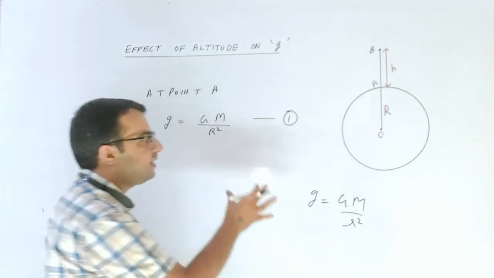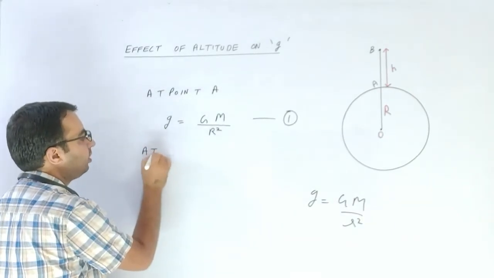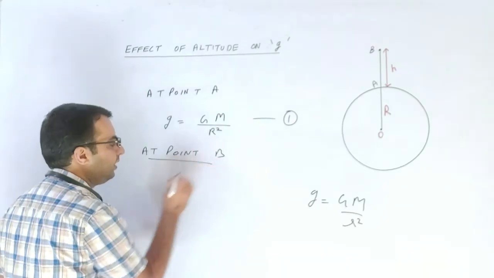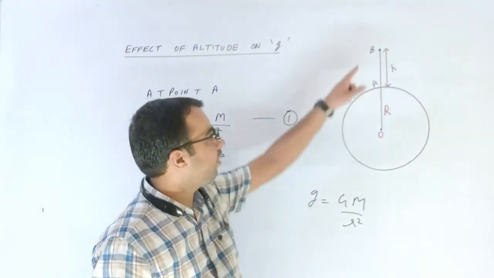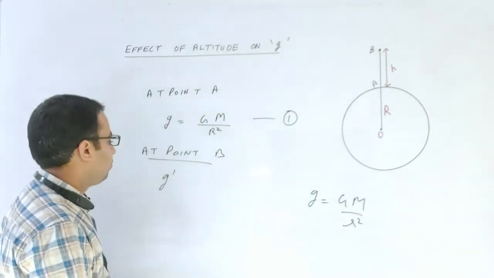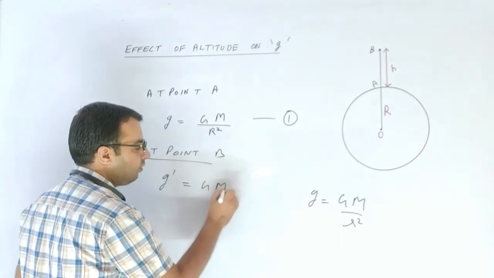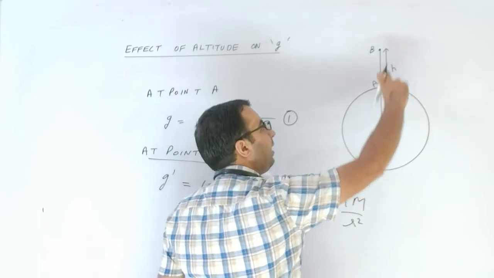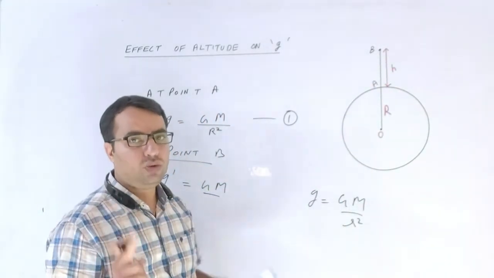Now I am applying the same equation to point B. Now at point B, let g dash be the value of the acceleration due to the gravity at point B. So what will be our formula? Our formula will become g dash equals GM, that is the mass of the earth, and now the distance will change to R plus h, because we have to take into consideration center to center distance.